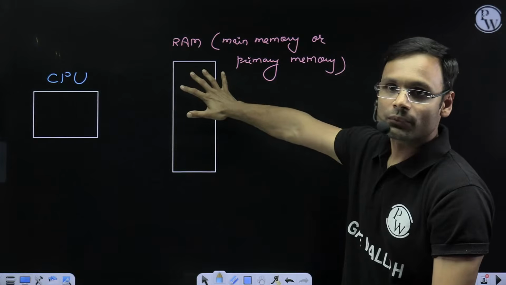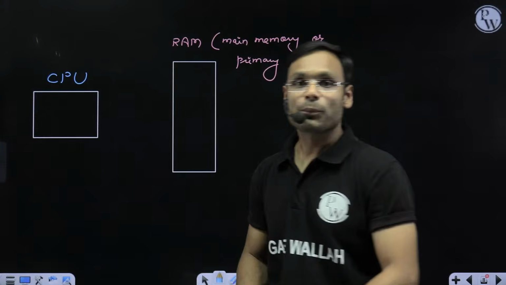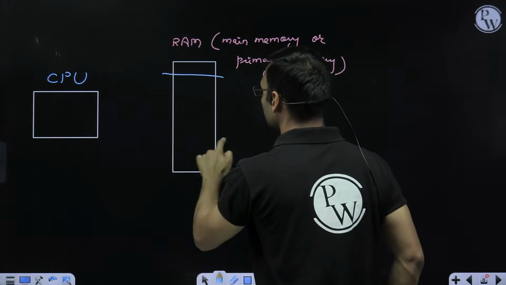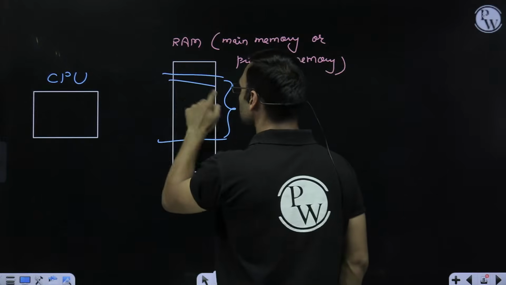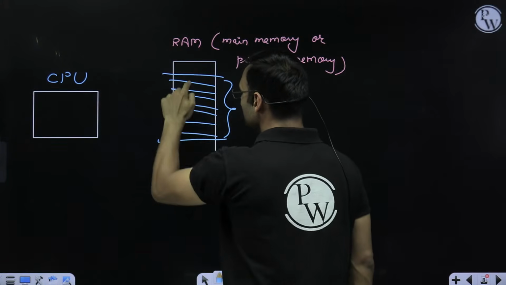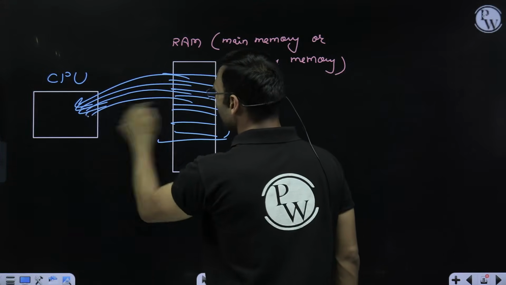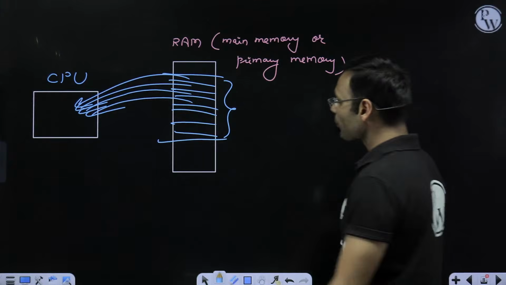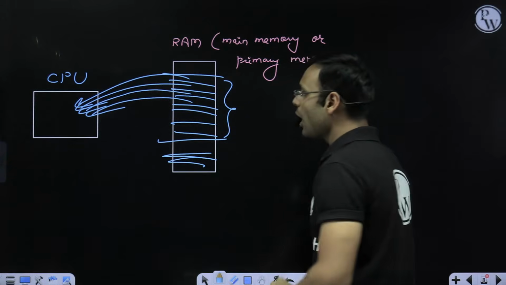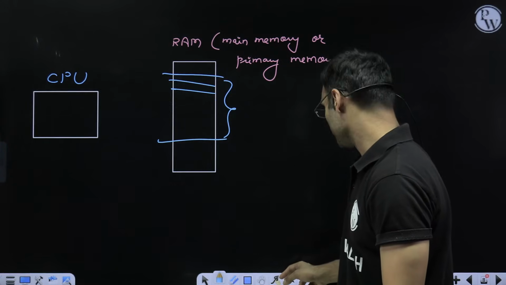in the RAM. So if you write a program and you want to run it, that program will be stored here in the RAM completely. It will have a lot of small instructions. These instructions will go inside the CPU one by one at a time, and then they will execute inside the CPU. To run the program, we may need some data, operands, etc. Those are also stored only in the RAM memory, main memory.